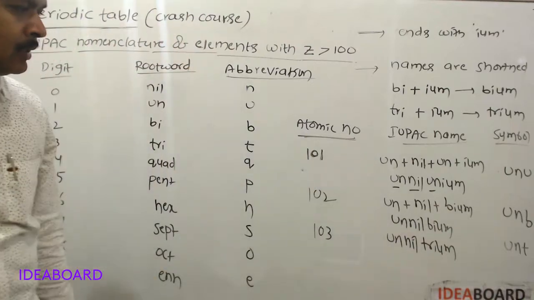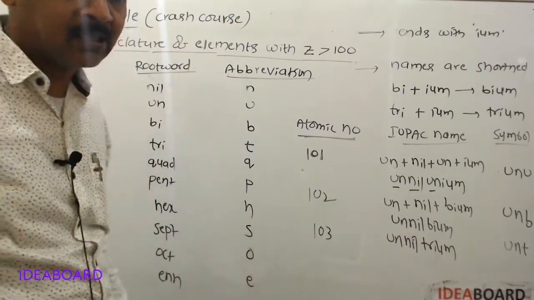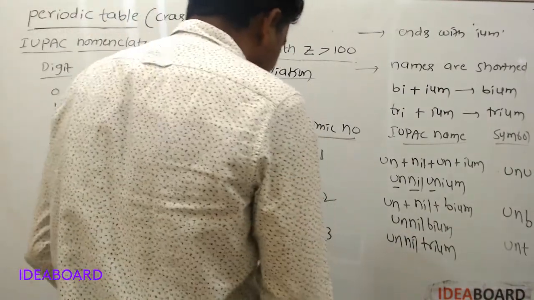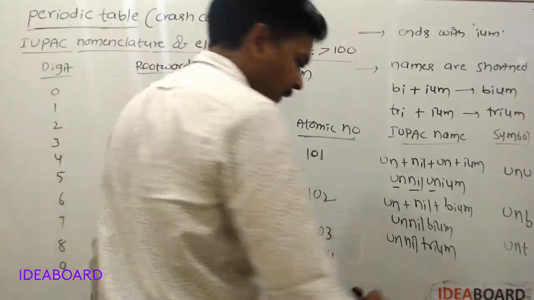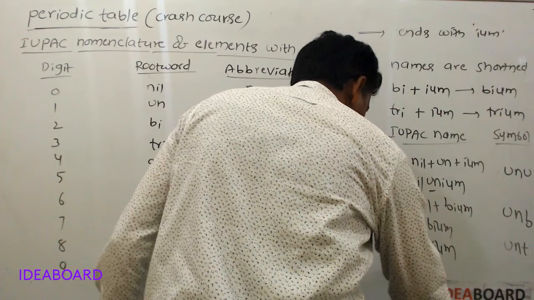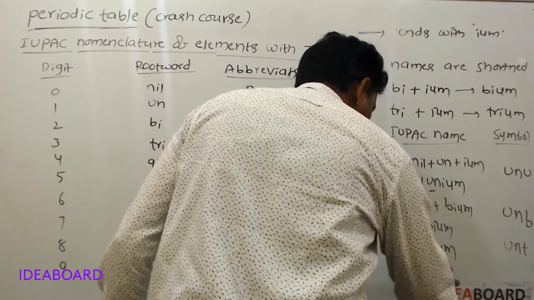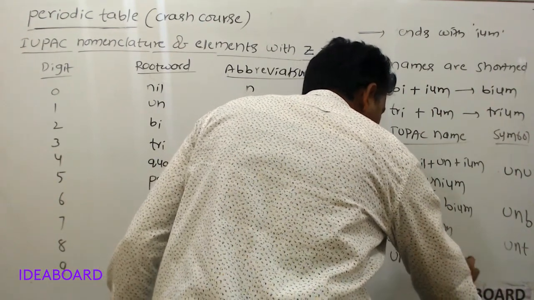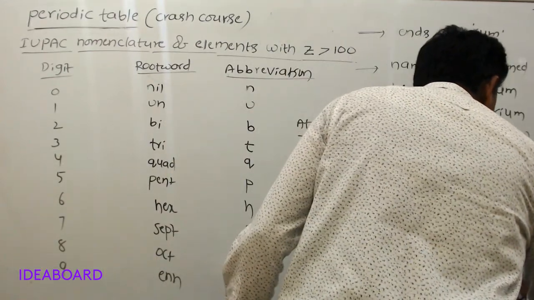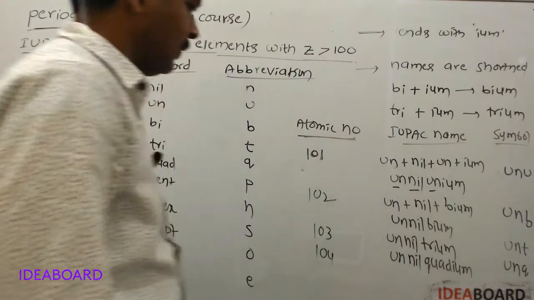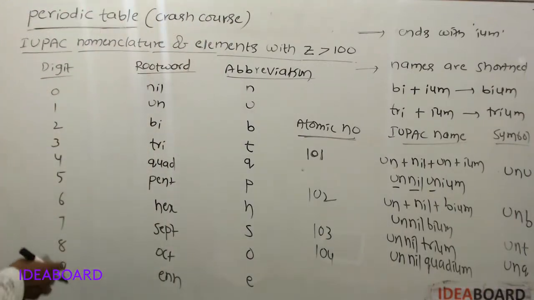Like that we can write the IUPAC nomenclature of the elements. For the element with atomic number 104, unnilquadium, Unq.